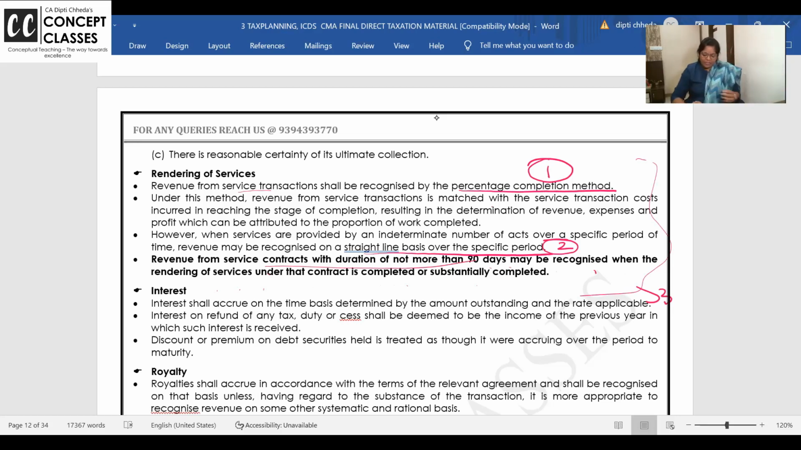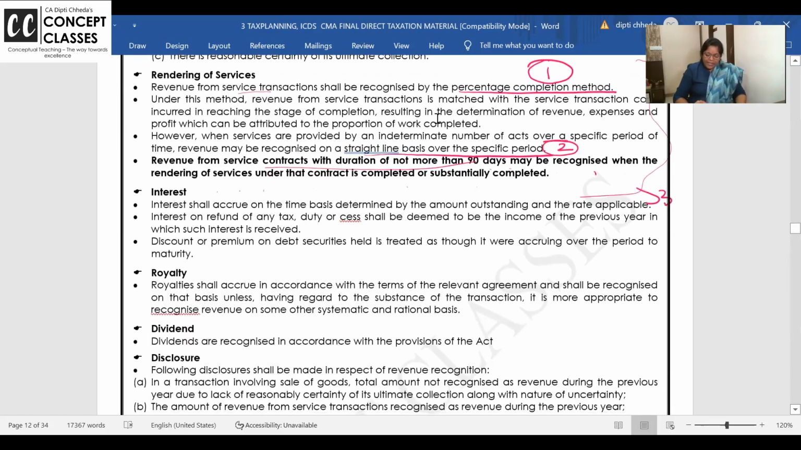So rendering of services is clear. Now, interest. It should accrue on time basis and interest is taxable on due basis also. Interest on refund is taxable on receipt basis. When you receive the IT refund, it is taxable in income from other sources. Discount and premium on debt and securities are treated as though accruing over a period.